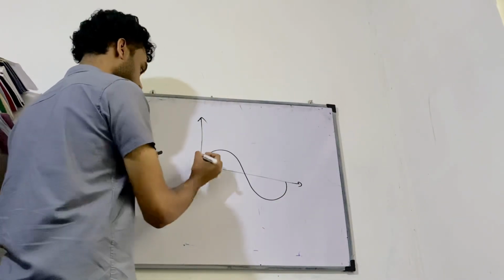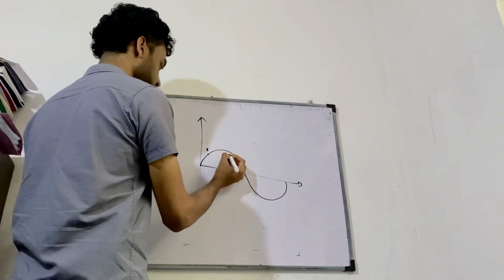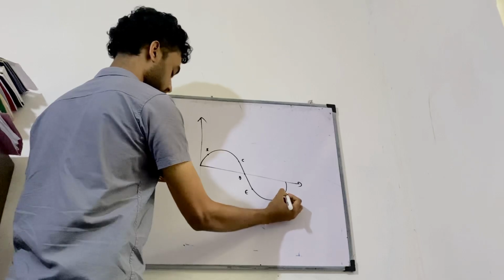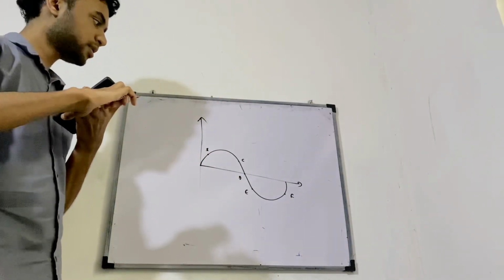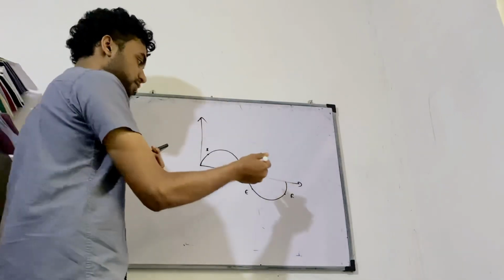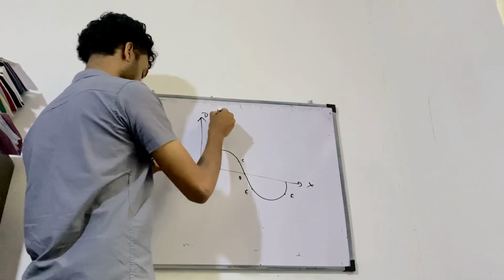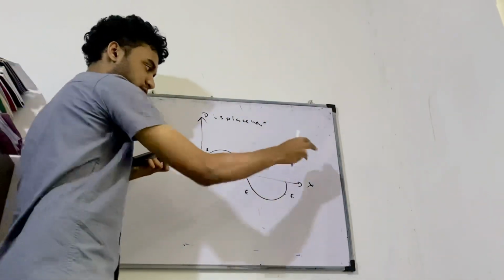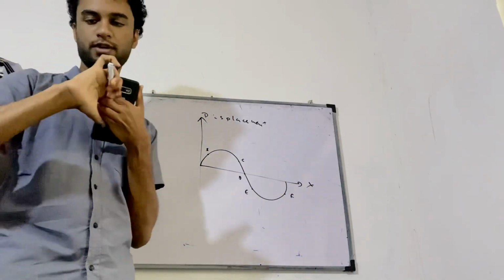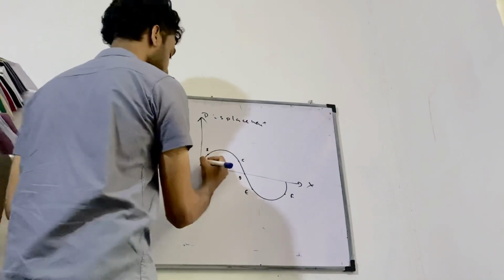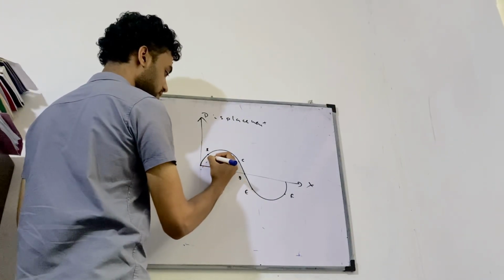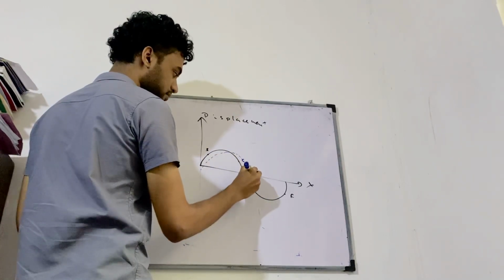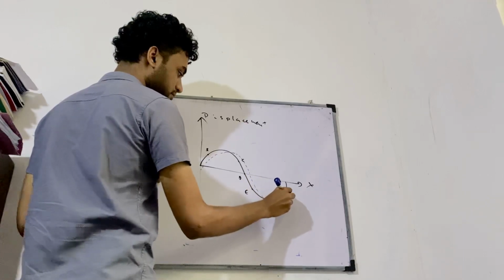Okay, so we have B here, and C here, D, E, and F. What you should do is, after some time, you have to mark the position of the wave. So this X and this displacement. X is the direction of propagation of the wave. So after some time, what's happening is this. The wave goes like this. Something like this.